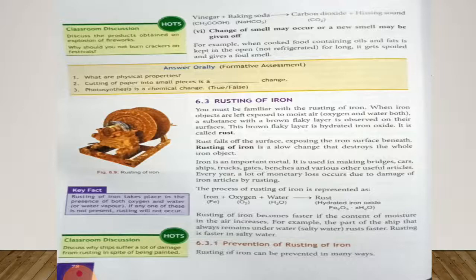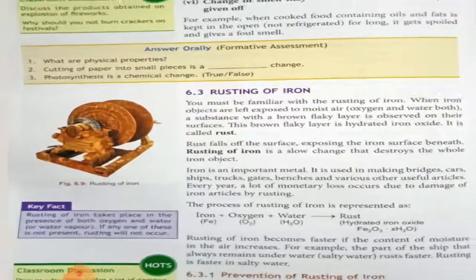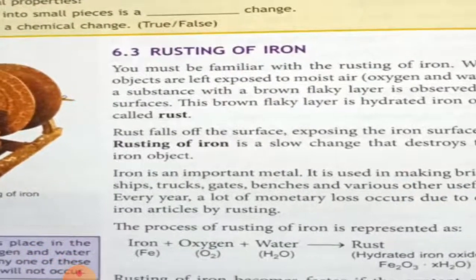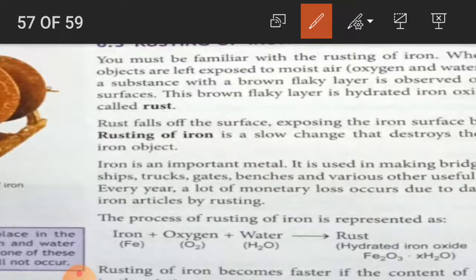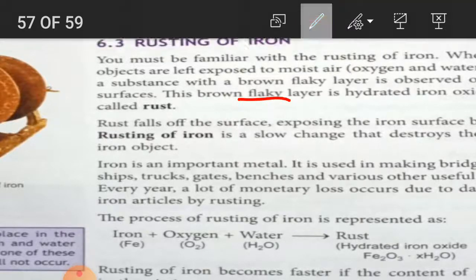So students, you have understood that you all must have seen rusting in iron. If you put an iron object in the air which contains moisture, then in this case a brown flaky layer is observed on the surface of iron. This brown flaky layer is hydrated iron oxide. It is called rust. Here you have to underline flaky means cracked.